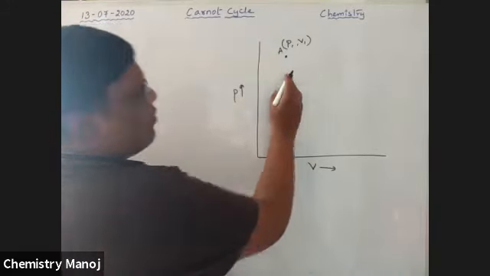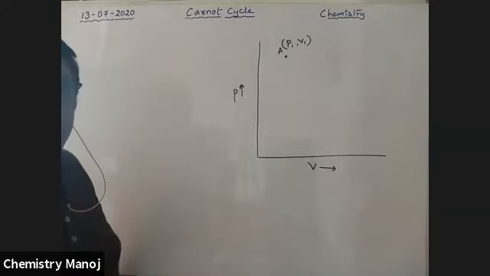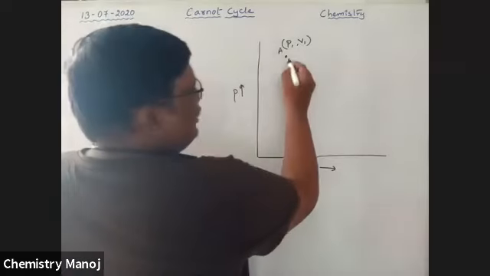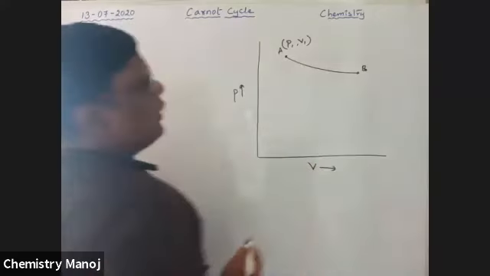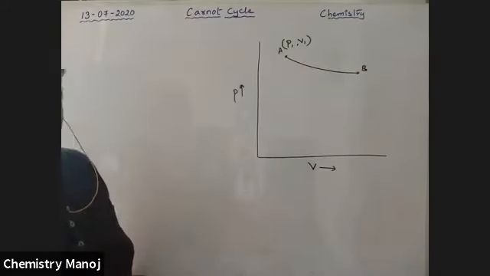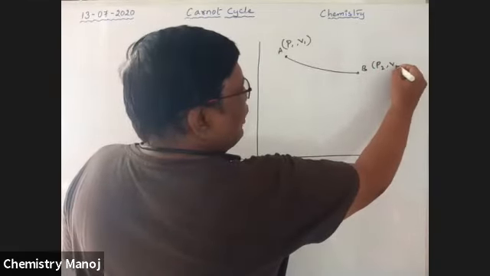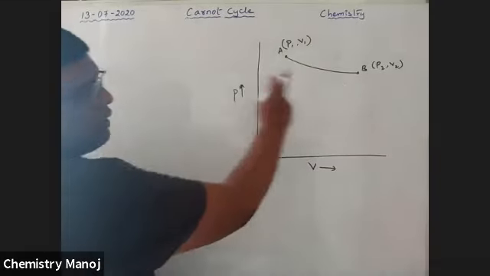Now I apply isothermal work, and the system does some work and reaches point B, where the pressure is P2 and the volume is V2.